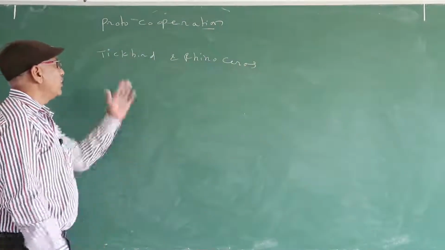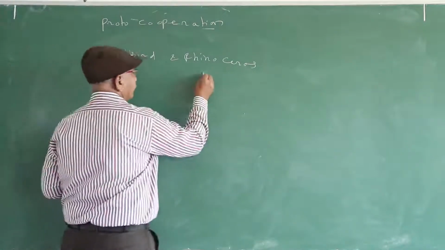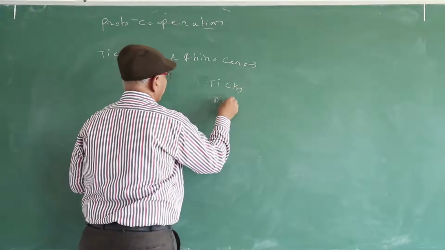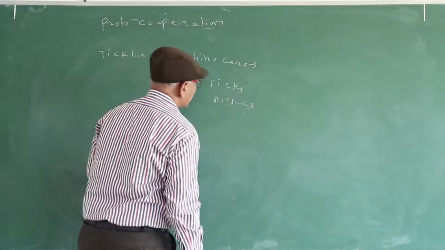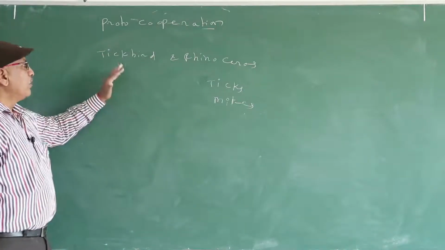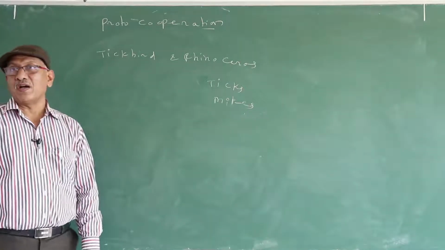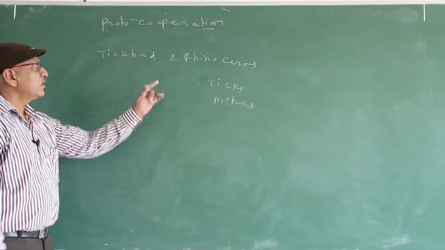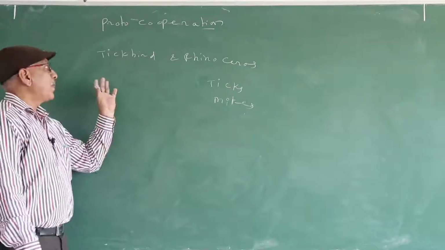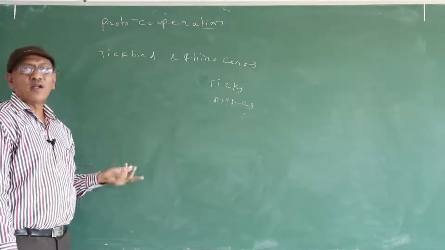Tick birds sit on the back of the rhinoceros and feed on ticks and mites. These are ectoparasites. Now the rhinoceros is relieved from the pain caused by blood-sucking ectoparasites. In this manner, the rhinoceros is benefited. How is the tick bird benefited? Food is available on the back of the rhinoceros. So in this manner, the tick bird is also benefited.